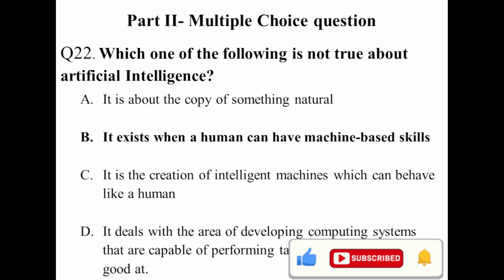The answer is, it exists when humans can have machine-based skill. This is not true about AI. B is not true about AI. A, C, D are true. B is not true. So the answer is B.